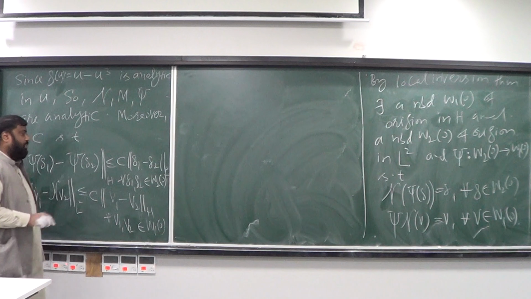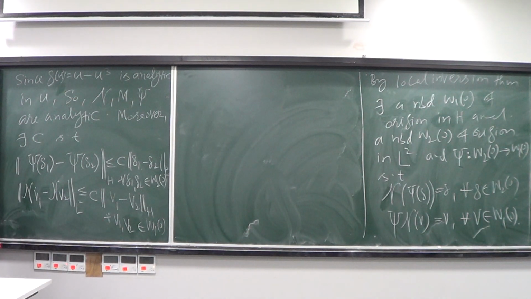Okay. So what properties do we now know about N, M, and psi? We know about N and psi in particular that they are analytic, they are differentiable locally, and they are Lipschitz also. So these are some of the properties that we should know.